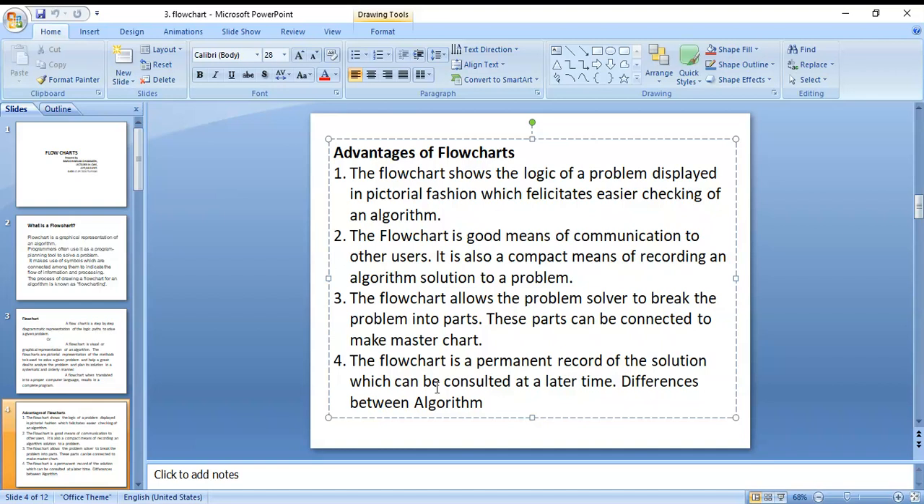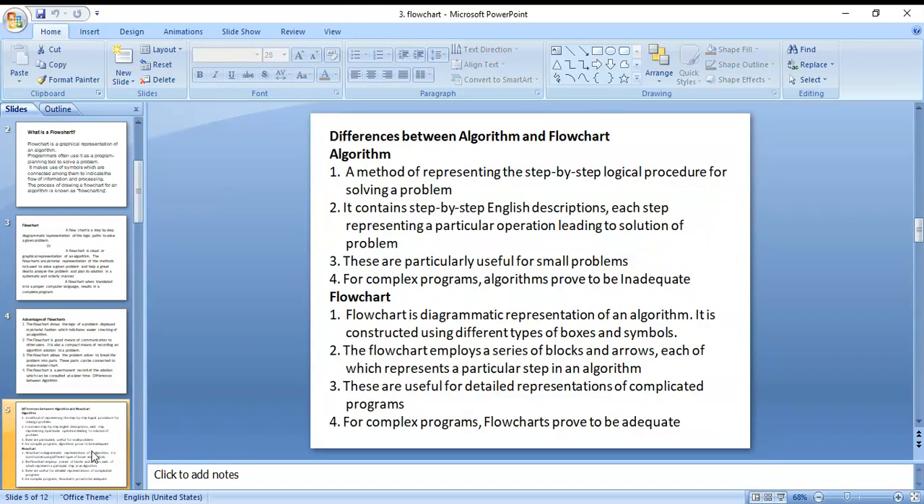Next, the fourth one: a flowchart is a permanent record. These are the advantages of a flowchart.